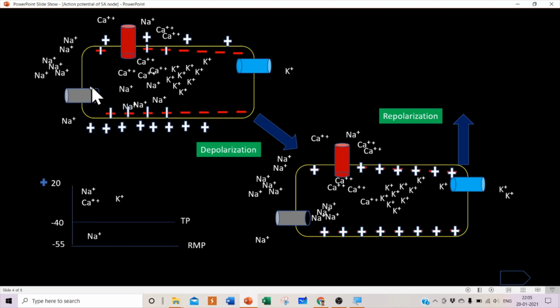So initially leaky sodium comes in and changes the membrane potential, then the voltage-gated calcium channel opens, calcium comes inside, and they completely change the negative inside into positive. This is called depolarization.